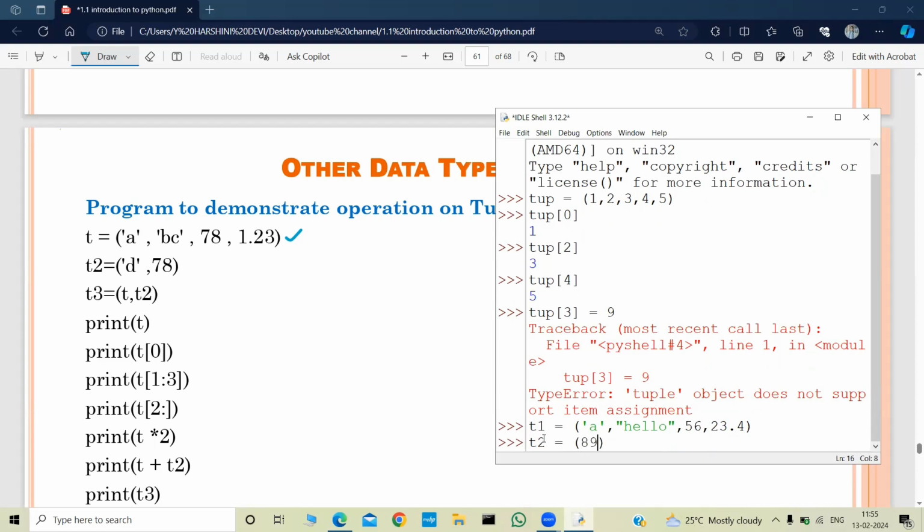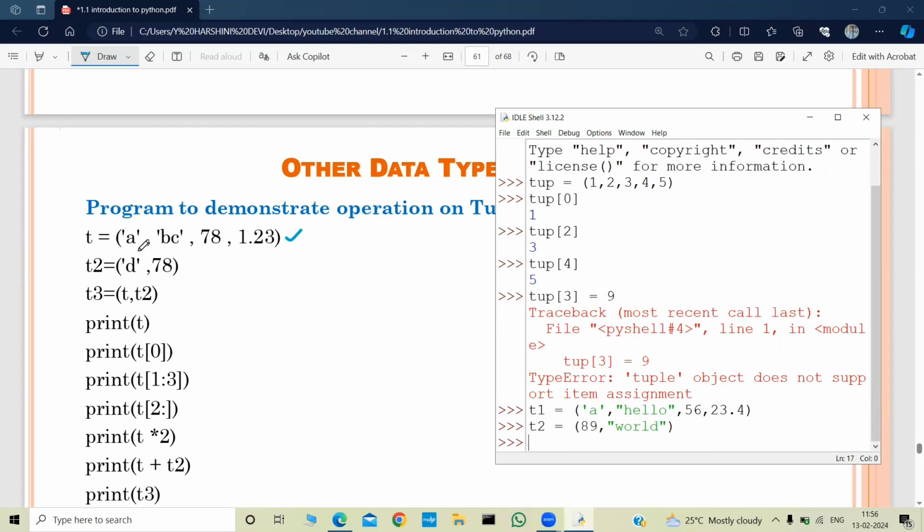89, old. Now this print statement will print this tuple, and this print statement is used to access the elements in the tuple T. So this was T of 0, which means A. This will print the character A, and this print statement is for slicing.